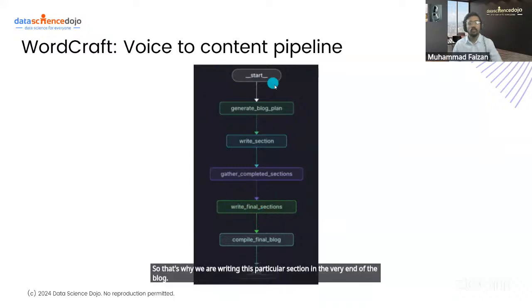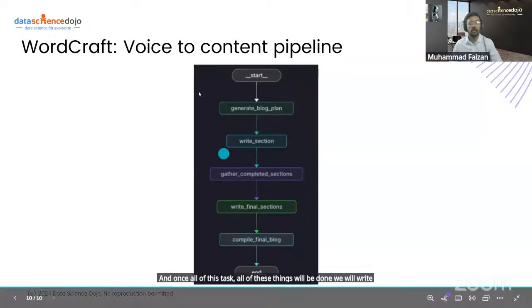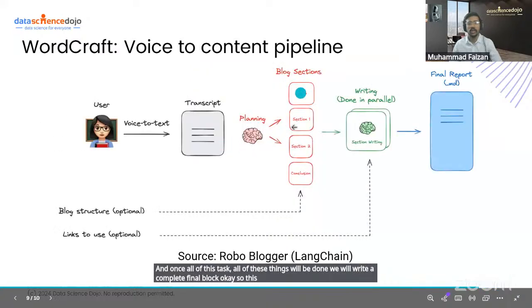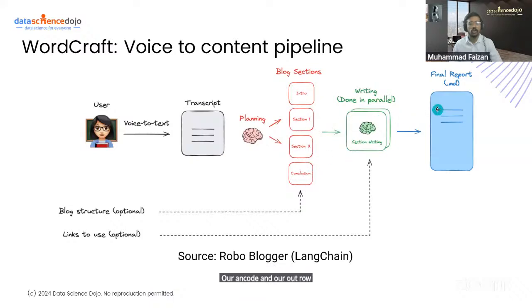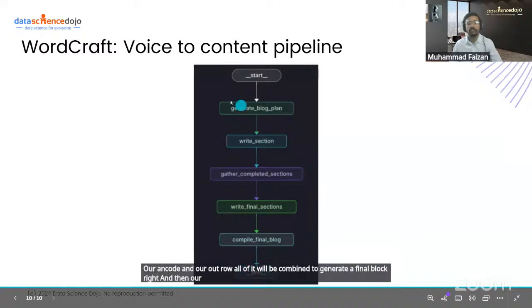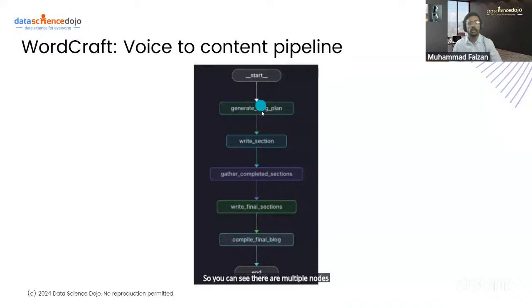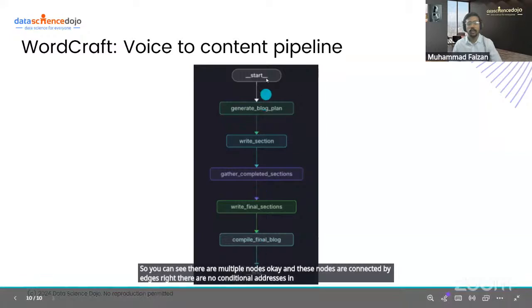And once all of these things are done, we will write a complete final blog. Okay, so this will contain all the sections that we have written so far, and our intro and our outro. All of it will be combined to generate a final blog, right? And then our graph will end. So you can see there are multiple nodes, okay? And these nodes are connected by edges, right? There are no conditional edges in our graph so far, right?